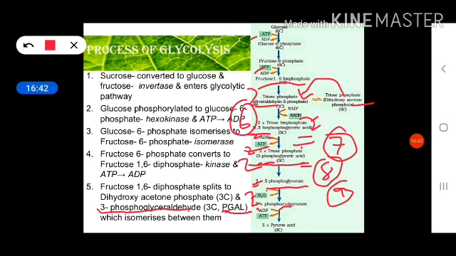So the next step is fermentation, in which we will discuss lactic acid fermentation in eukaryotic cells during vigorous exercise, because oxygen availability is not there, therefore it is anaerobic. After that we will discuss alcoholic fermentation in yeast, because there also oxygen is not available.